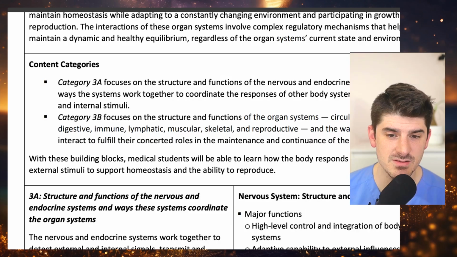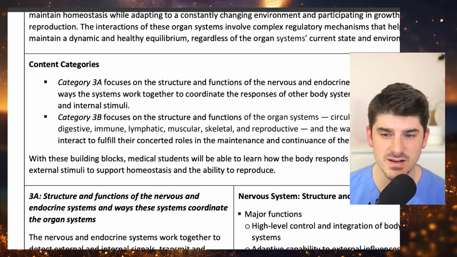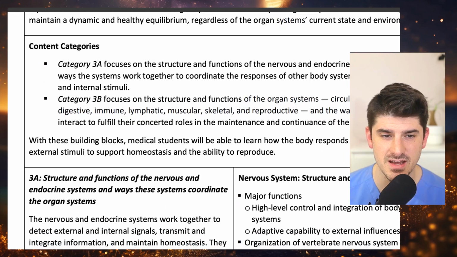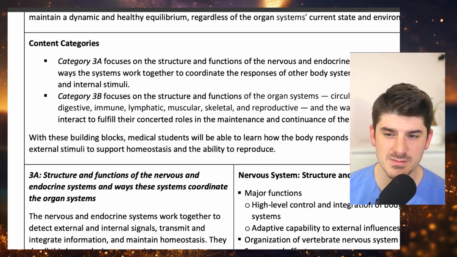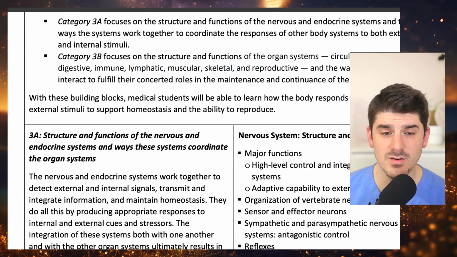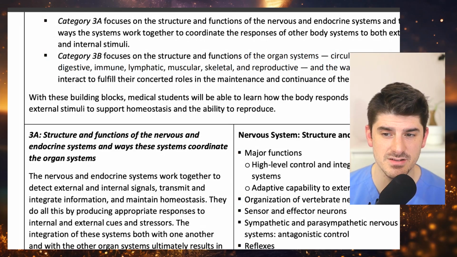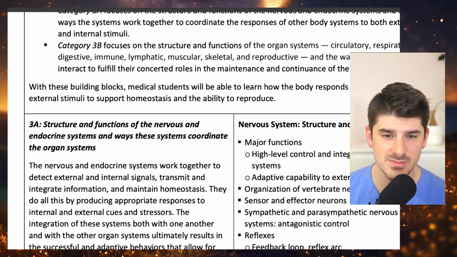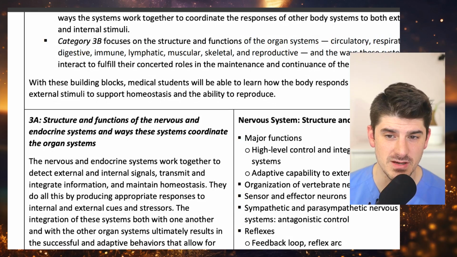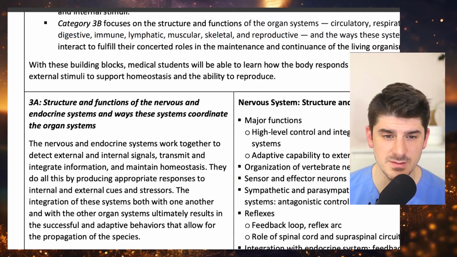The interactions of these organ systems involve complex regulatory mechanisms that help maintain a dynamic and healthy equilibrium regardless of the organ system's current state and environment. Category 3A focuses on the structure and functions of the nervous and endocrine systems and the ways the systems work together to coordinate the responses of other body systems to both external and internal stimuli.